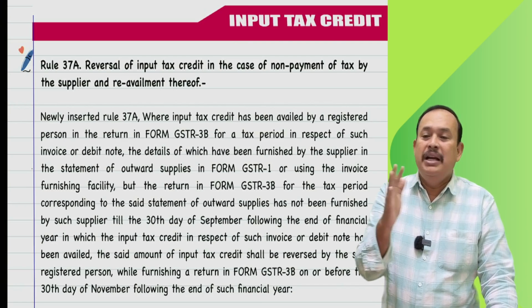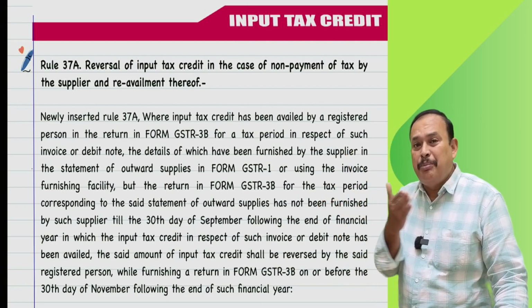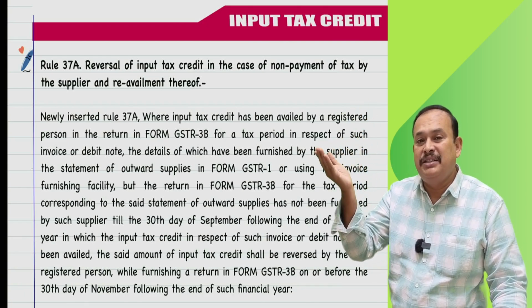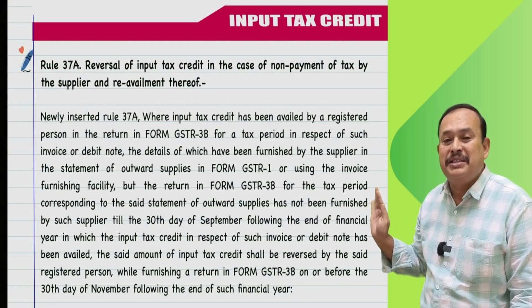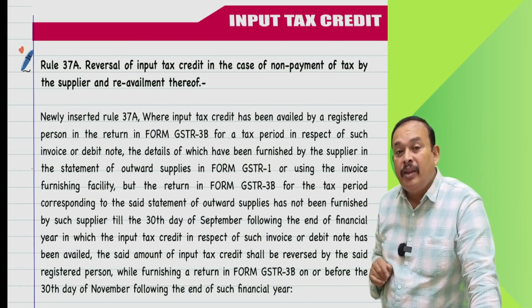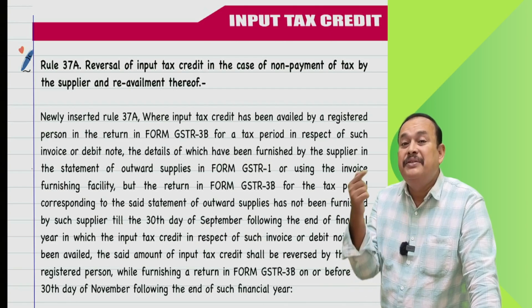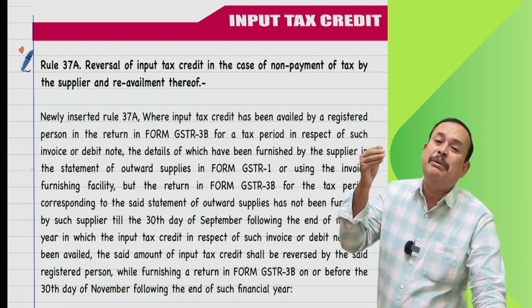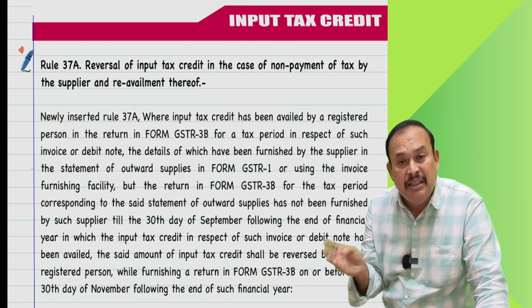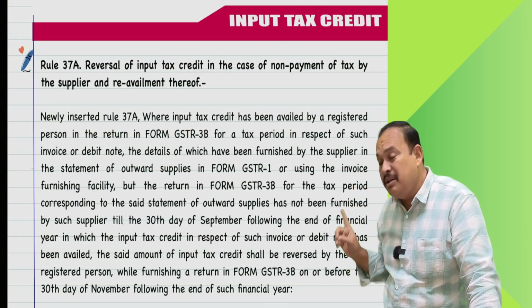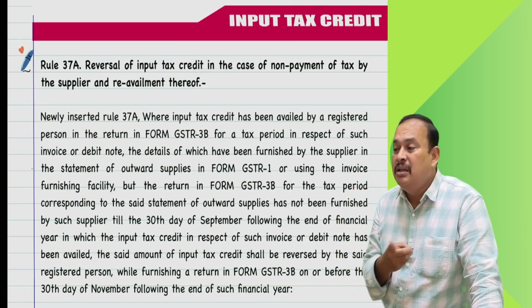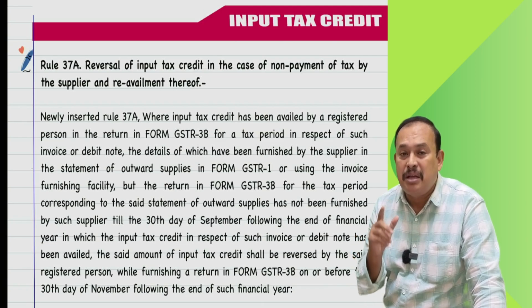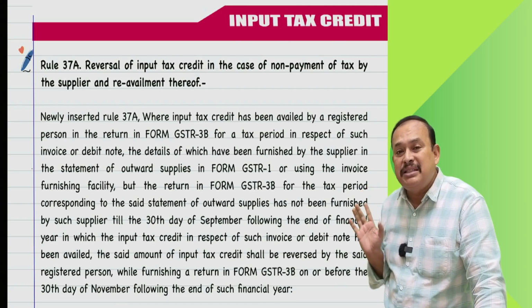If you paid, hey Mr. Recipient, Mr. Supplier has paid the tax before 30th September of the succeeding financial year. Therefore, you are not required to reverse the input tax credit. For example, if the supplier has not paid even up to 30th September of the succeeding financial year, then in that case, Mr. Recipient, your supplier has not paid the tax to the department for the month of September supplies, and you have availed the input tax credit.